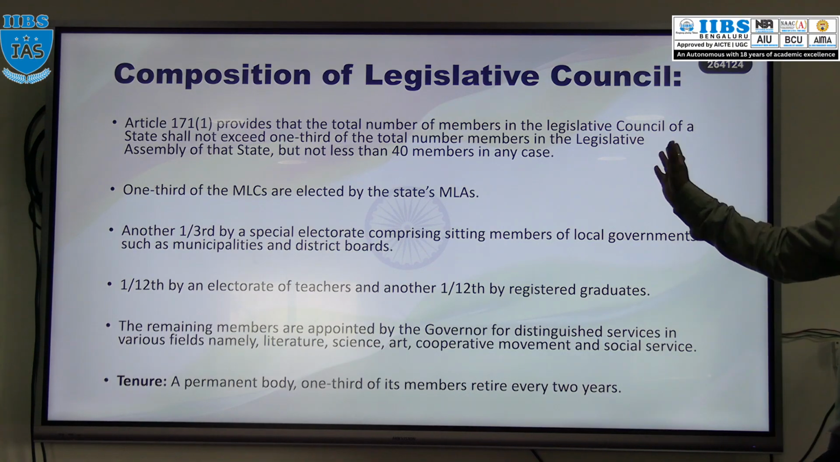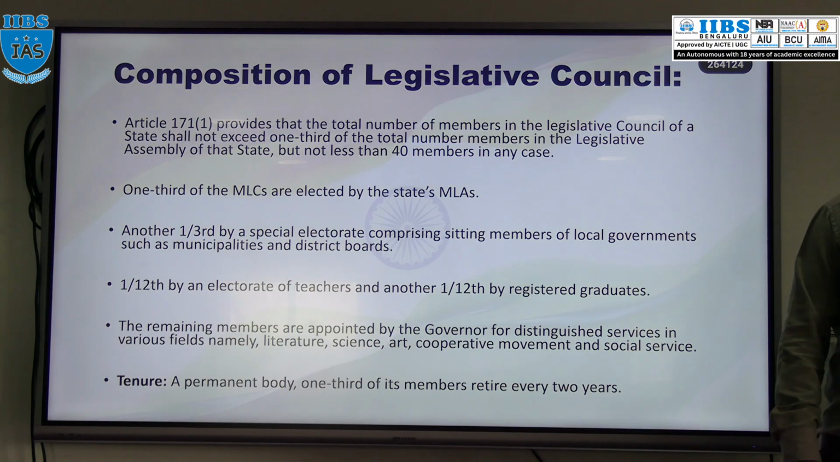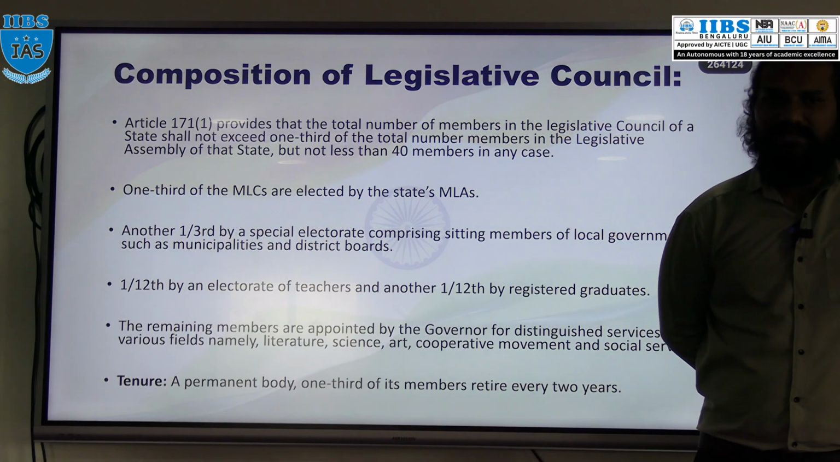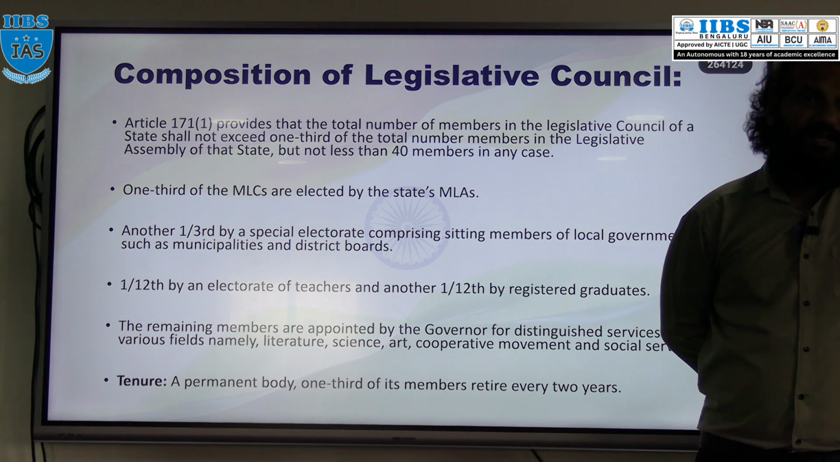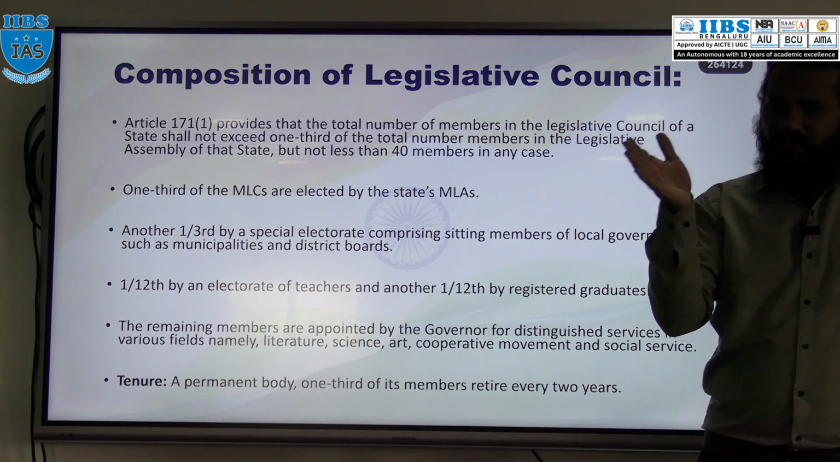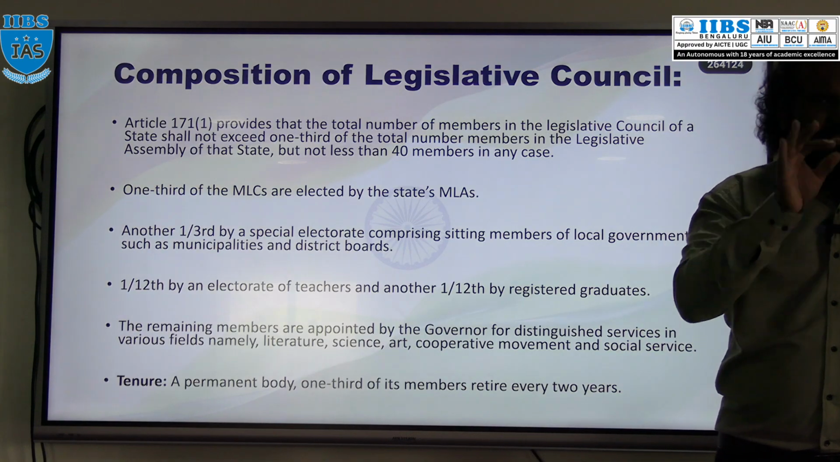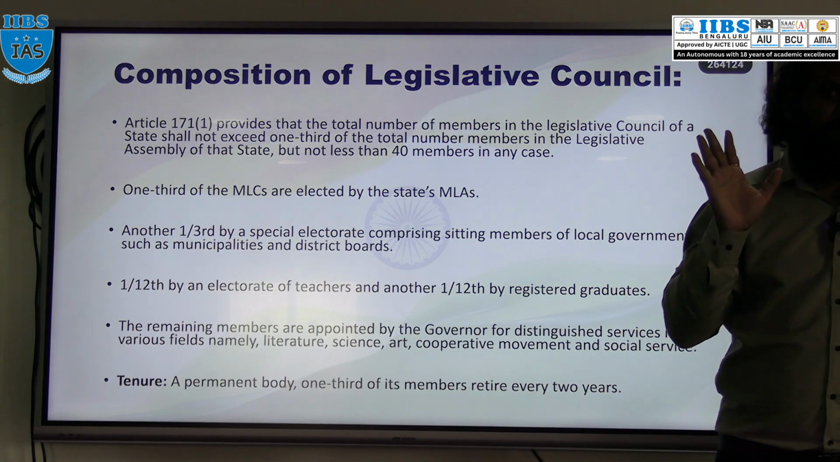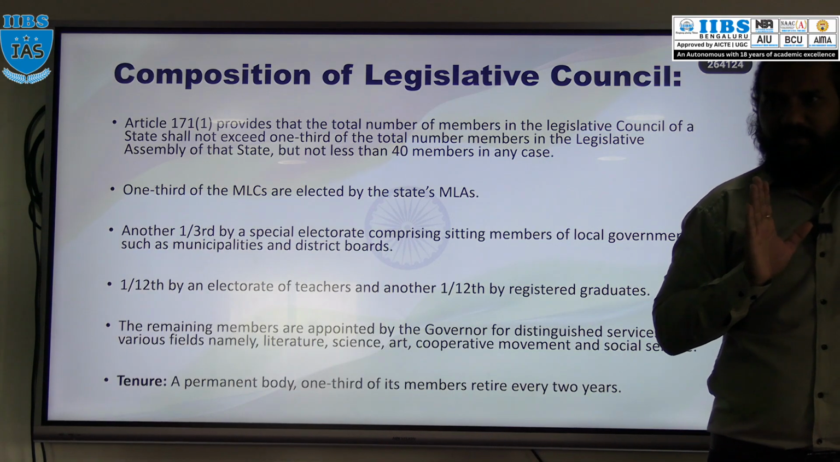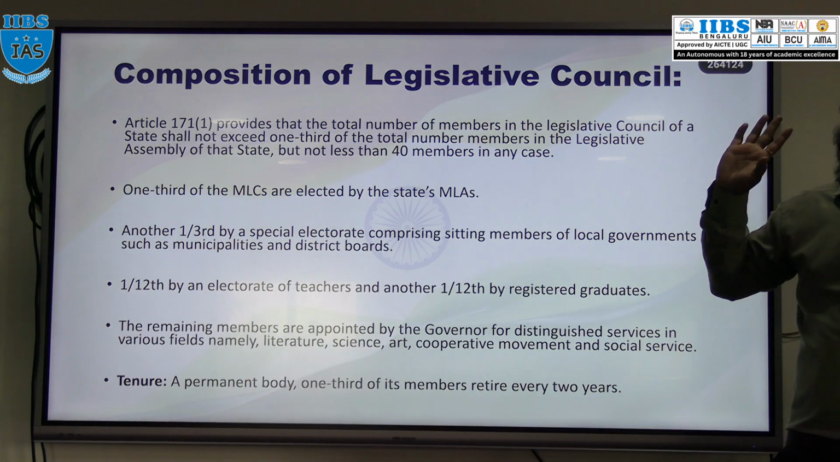Okay, and what about the tenure of these members? Six years. The tenure of a member of the legislature council is 6 years. Every 2 years, 1/3 of the members will retire and 1/3 will be elected. Same like Rajya Sabha. Understood? Any qualification, disqualification?